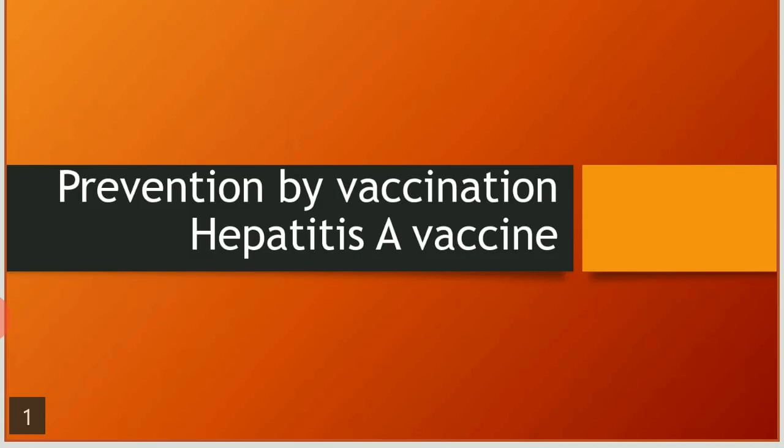The vaccine is the hepatitis A vaccine. This is given to a child, which will prevent the jaundice disease in the child. The child will not get the jaundice disease if he gets this hepatitis A vaccine.